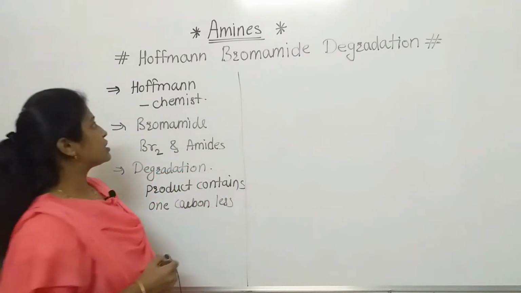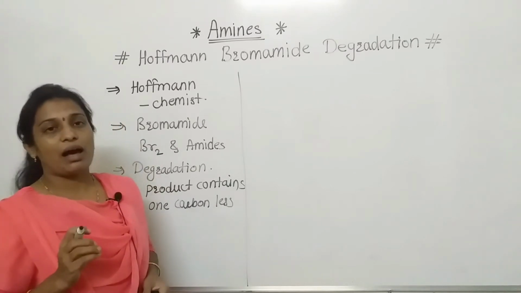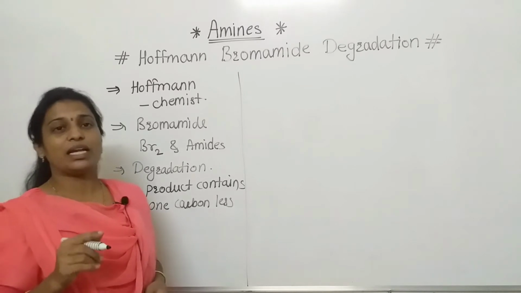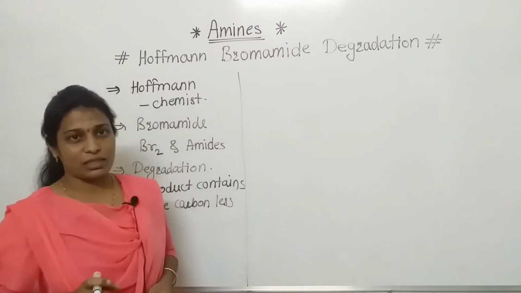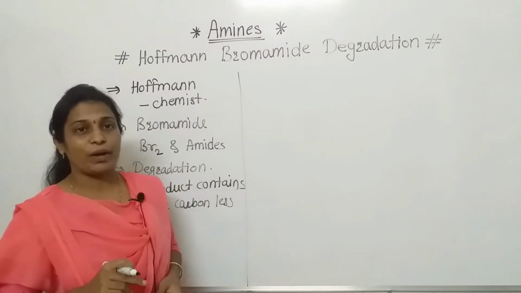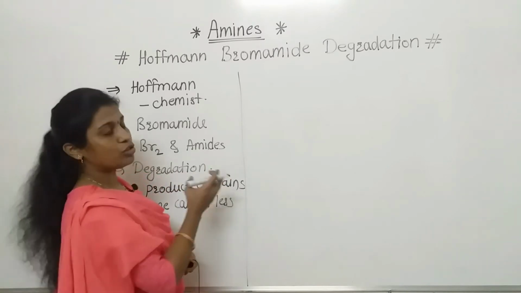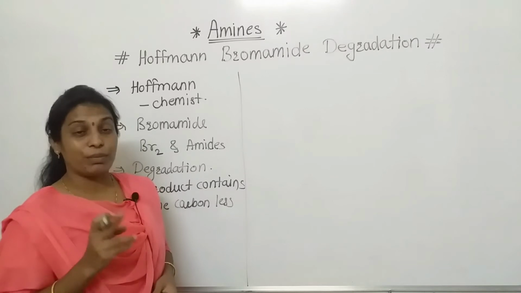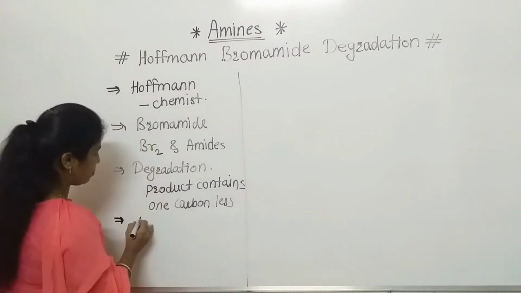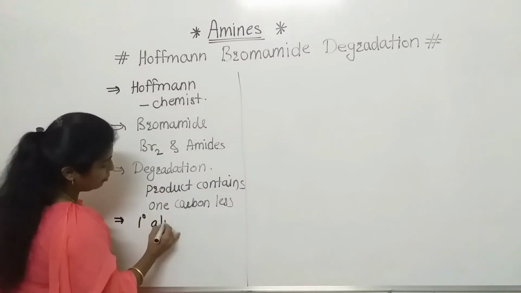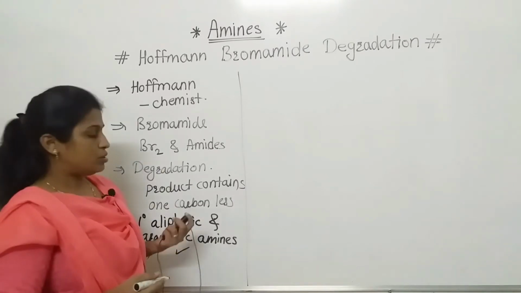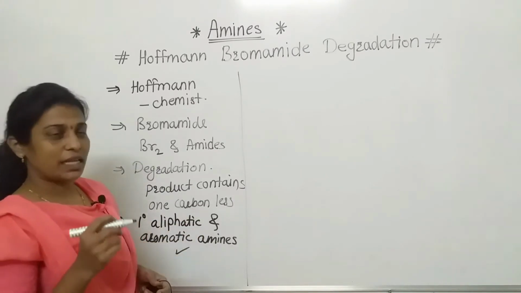Now we are going to discuss how to prepare that amine. Here is another point. Previously we saw the Gabriel phthalimide synthesis, in which we prepared primary amines. Here also we are using the method for the preparation of primary amines. But here we can prepare primary aliphatic as well as aromatic amines. So how to prepare these amines, we will discuss now.